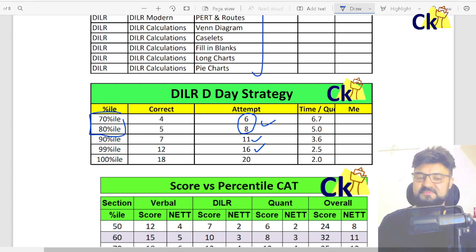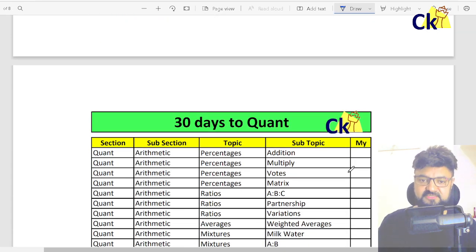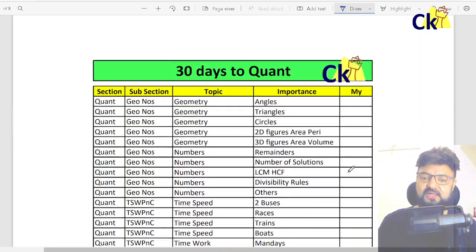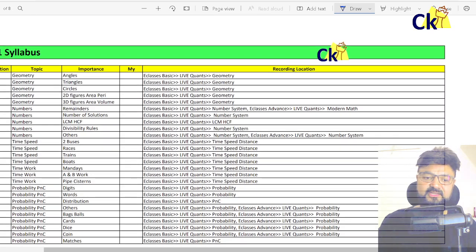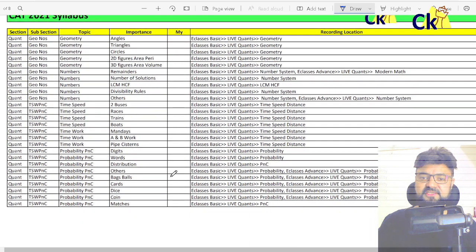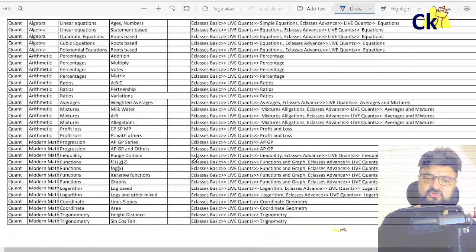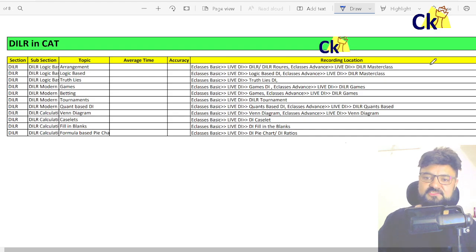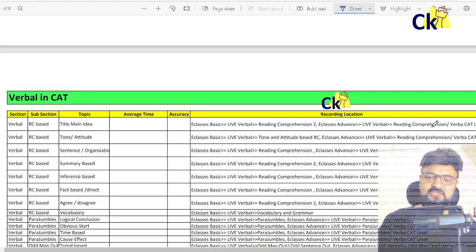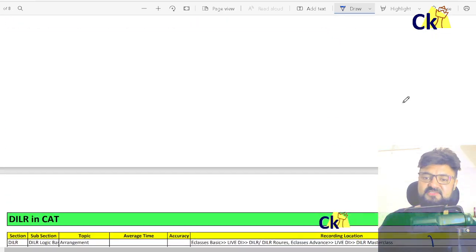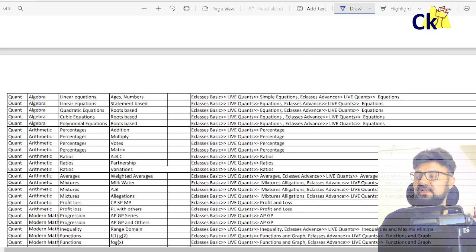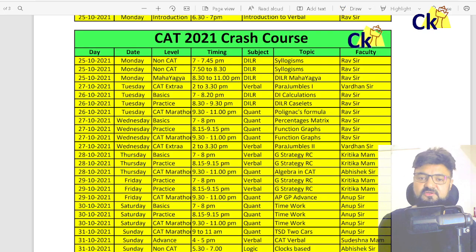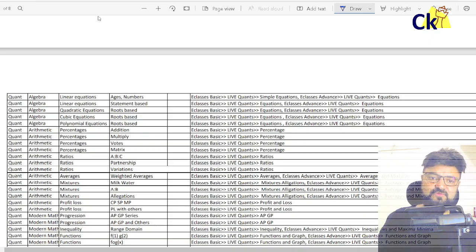90 percentile, 99 percentile. Those who have already joined CAT Kings, that's the quant. So all the lectures are recorded as well because we have conducted all the lectures earlier as well. So the recordings, everything is given in this PDF. So you can take a screenshot as well. So for quant, verbal, and DI logic, where what is available, everything is given there. Whichever topic we're not able to connect in the classroom, the recording will be available there. Fine. So that's the overall plan for the next 3 weeks.